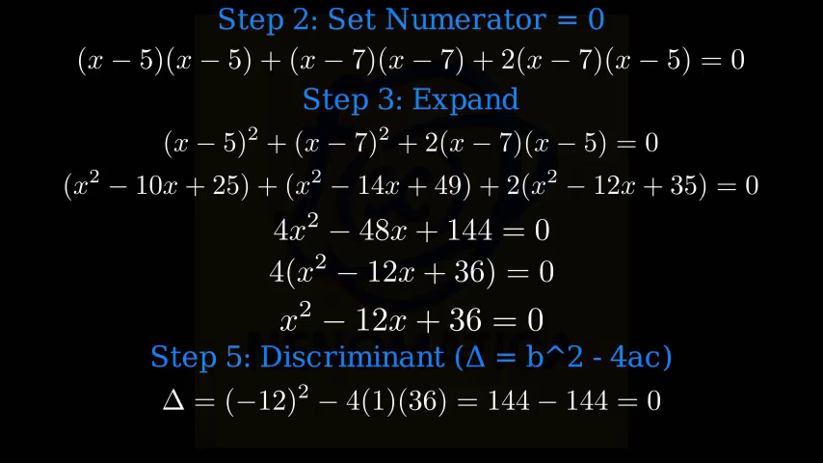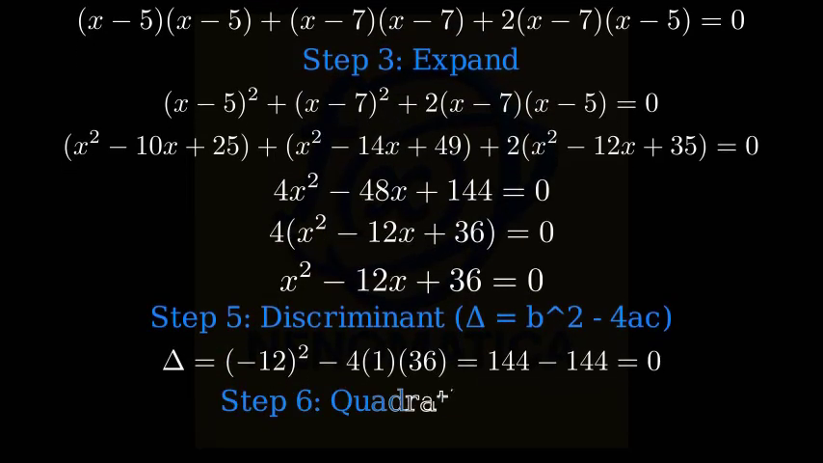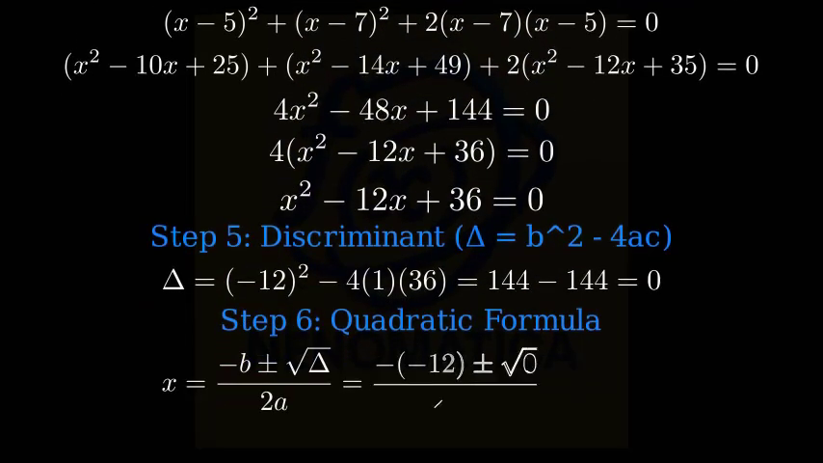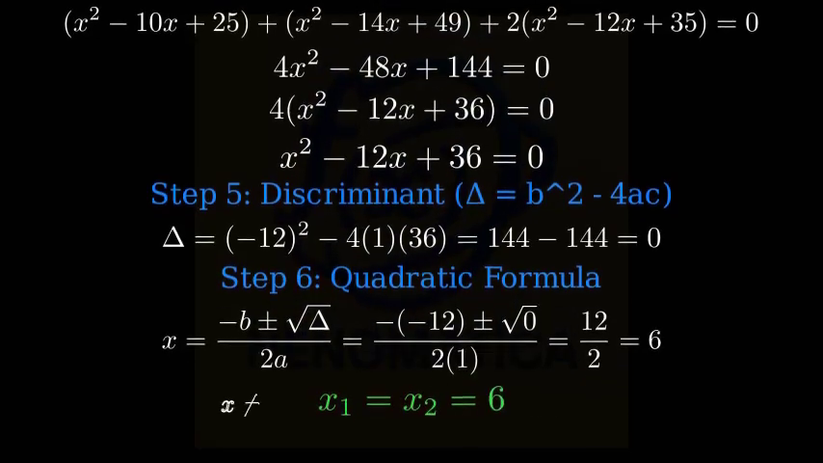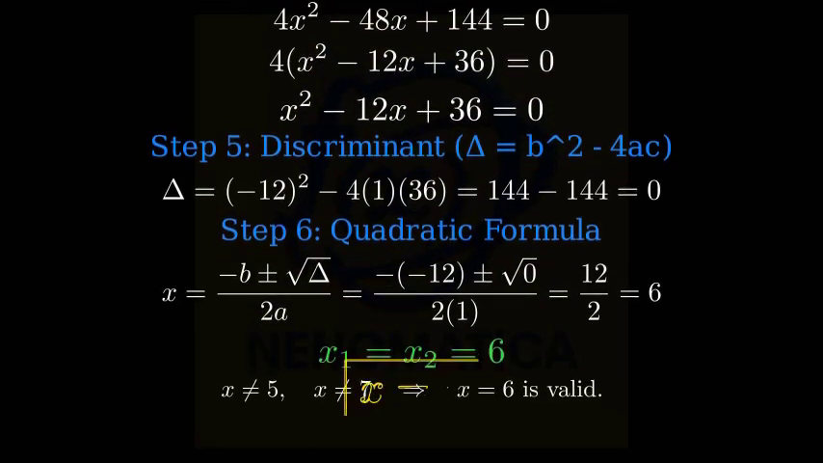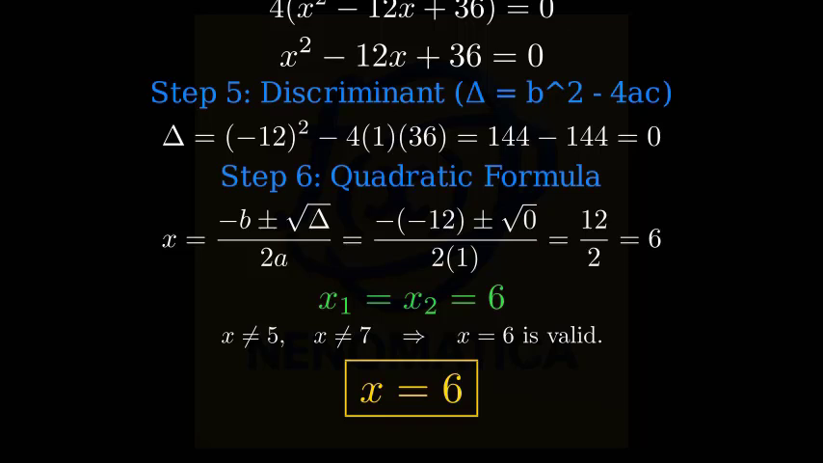Step 6. Use the quadratic formula. Since the discriminant is 0, both roots coincide at 6. Finally, check the domain restriction from our original denominators. We require x is not equal to 5 and x is not equal to 7. Since 6 is allowed, the solution is valid.